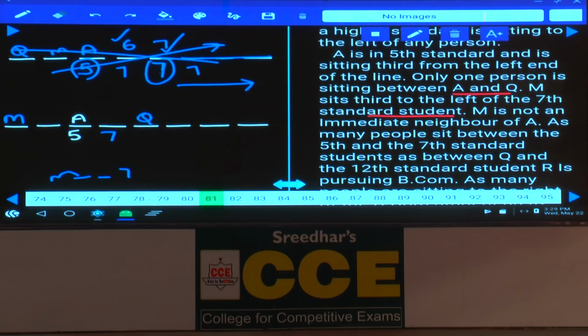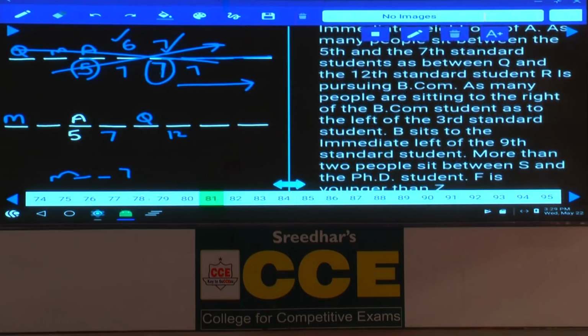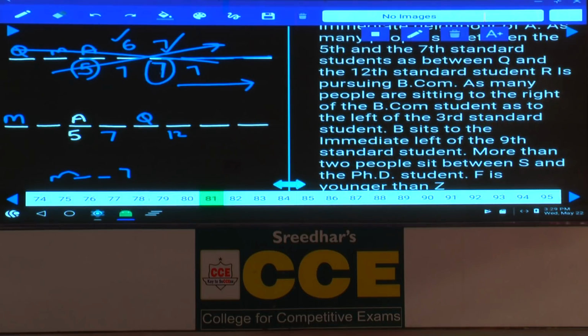Next one. M is not an immediate neighbor of A, and as many people sit between 5 and 7. Between 5 and 7, is there any person here? No. As between Q and 12th standard, now, between Q and 12th standard also there should not be any person. Hence, should this 12th standard be left hand side or right hand side? Right hand side. Left hand side is not possible because it is in ascending order. And 12th standard. R is pursuing BCom. As R is pursuing BCom, this BCom must be after this 12th standard only. Hence, how many possibilities? BCom can be here or BCom can be here, isn't it?